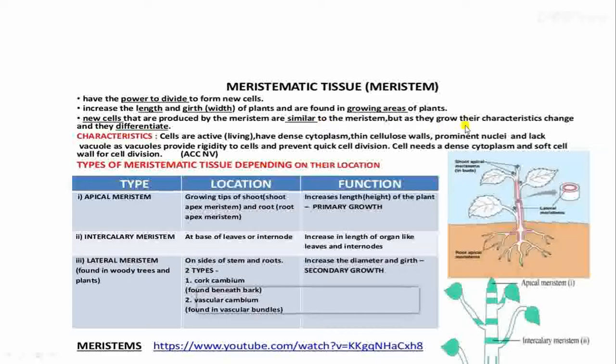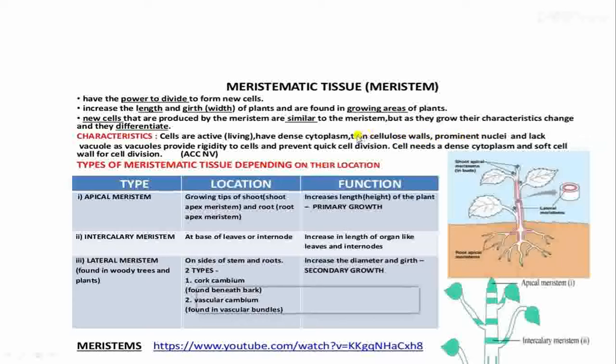But as they grow, their characteristics change and they differentiate. Immediately after formation they are similar, but later they differentiate into parts of a new tissue or organ. Then what are the characteristics of this? First, the cells are active, that is, the cells are living and they have a dense cytoplasm, and the third point is a thin cellulose cell wall and prominent nuclei.